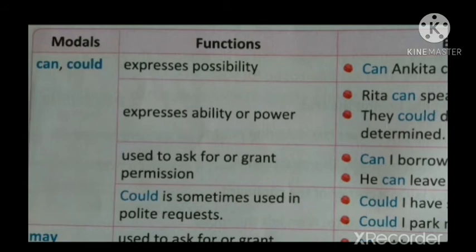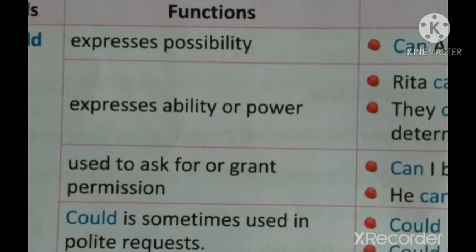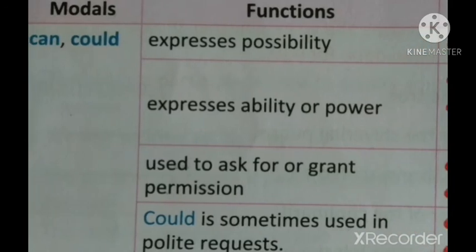The function of can and could: they express possibility, and they express ability or power. Then they are used to ask for or grant permission.